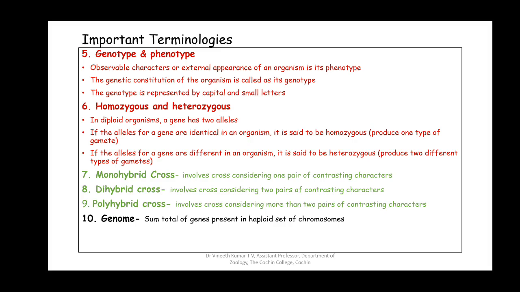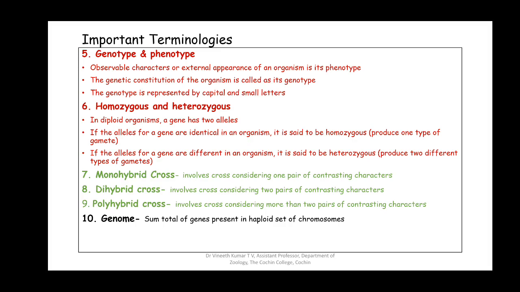Whatever the rest may be, we are going to look only at the flower color. What happens to the flower color? We are going to cross two colored flowers. One plant is white and the other plant is red. You are going to cross them, and in the successive crosses, we will be observing only the color of the flower. The other things may change, but we won't take them into consideration. We will be looking only at the flower color.